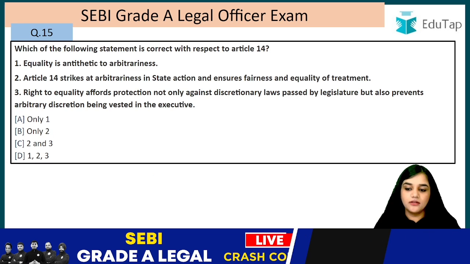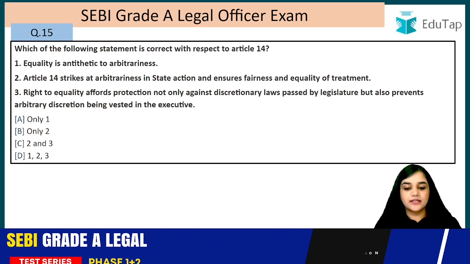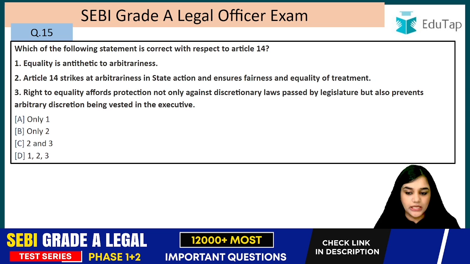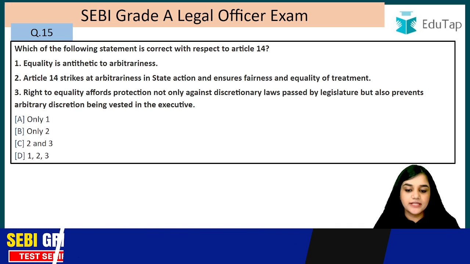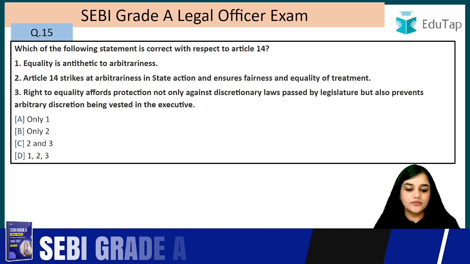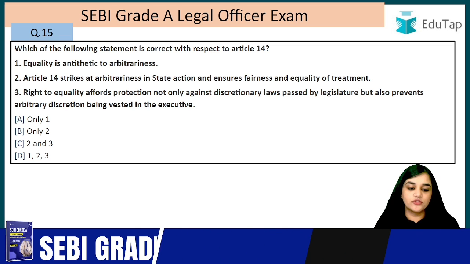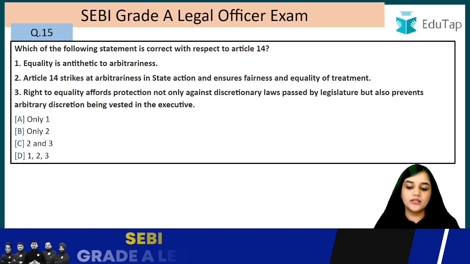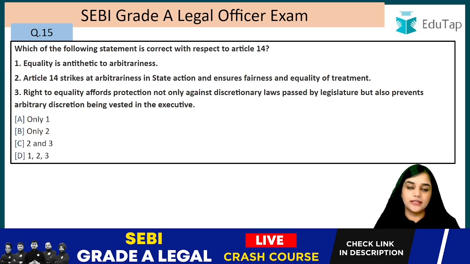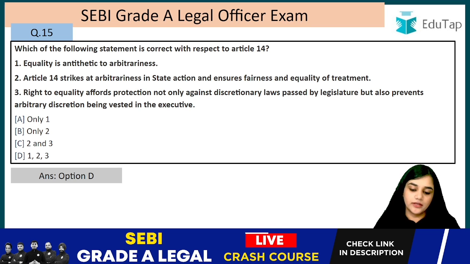Question number 15. Which of the following statements is correct with respect to Article 14? Equality is antithetic to arbitrariness. Article 14 strikes at arbitrariness in state action and ensures fairness and equality of treatment. Right to equality affords protection not only against discretionary law passed by the legislature but also prevents arbitrary discretion being vested in the executive. The answer is D, that is all of these statements are correct, right?